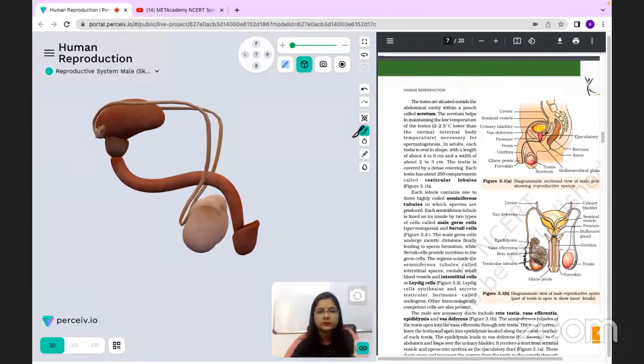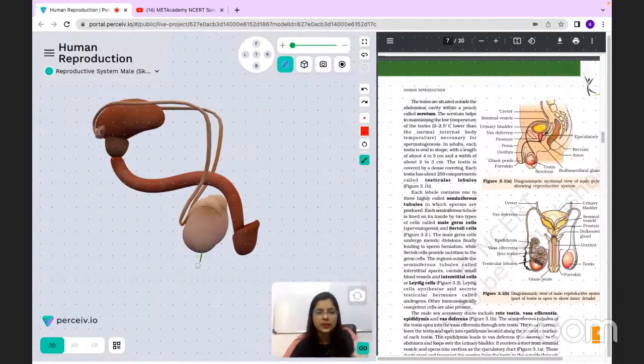All right, now this becomes the testis. From inside the testis itself, you will see 2 components already come out. So 2 components are already found inside the testis. Meaning, the 2 ducts are internally present inside the testis.